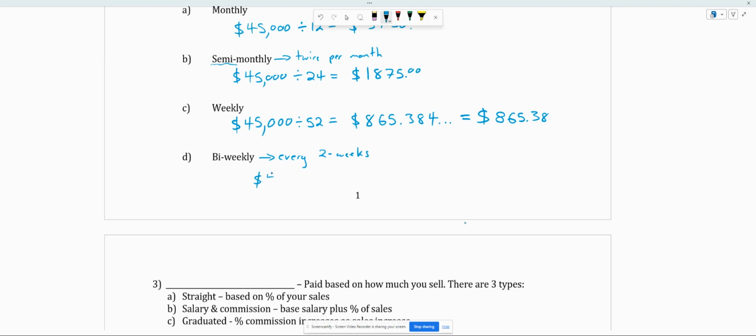So we'll take the 45,000 and divide it by 52 divided by 2, because it's every 2 weeks and there are 52 weeks. So we're going to get 26 pay periods here. And so that salary is going to work out to be 1,730. And if we round it, we'll get 77 cents.